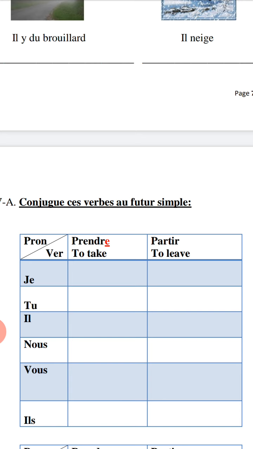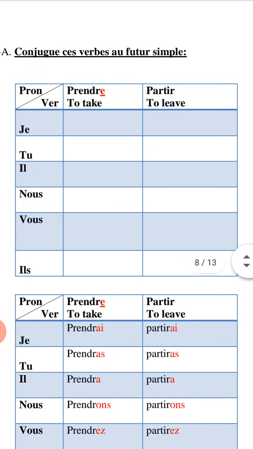Yes, did you write it? Excellent. What about pronoun tu? Cancel e, then add what? With il, you will cancel e, the last letter, the red one, and add what? Remember, les terminaisons du futur simple. Nous, yes. Which ending? Vous, ils avec s. What about partir? You will make any changes or no? I mean, for verbe partir with ir, verbe partir to leave. Do you remember? Okay, let me offer the answers now to you.